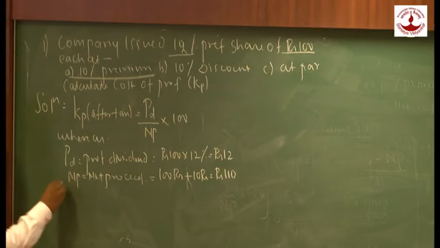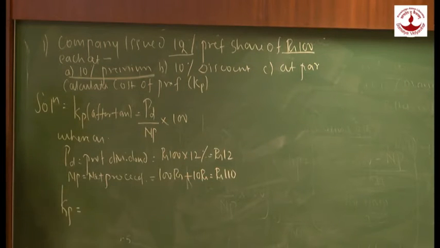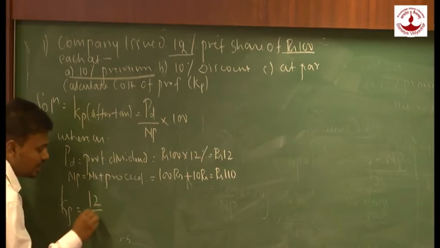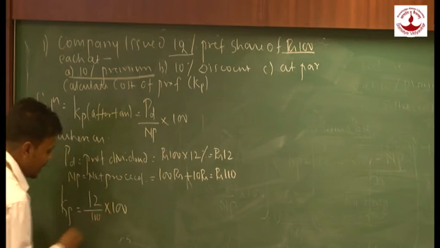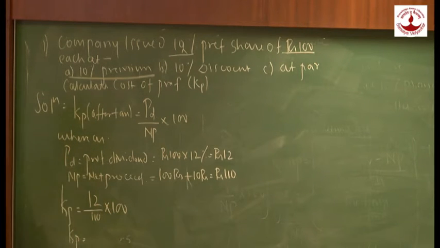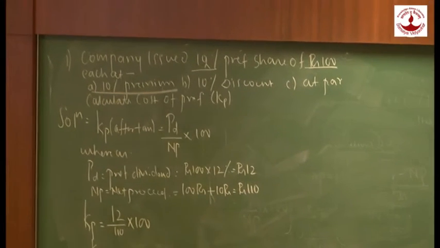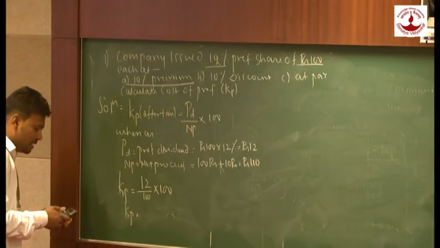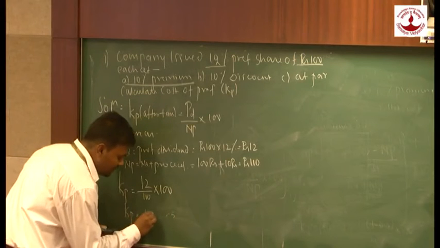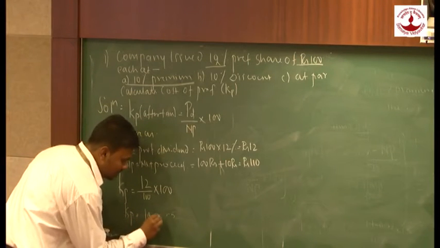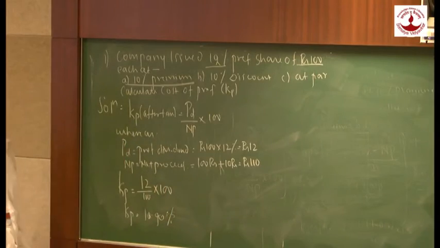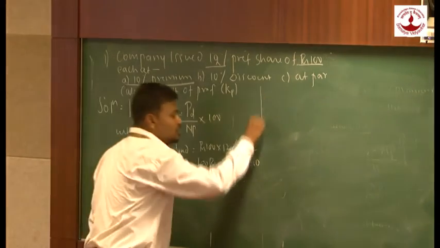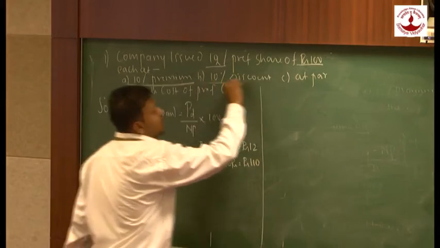So how are we going to calculate KP? KP is 12 upon 110 into 100. And this will give me the cost of preference if the preferentials are issued at 10% premium, and my cost of KP would be 10.90%. Same way, if the preferentials are issued at 10% discount.